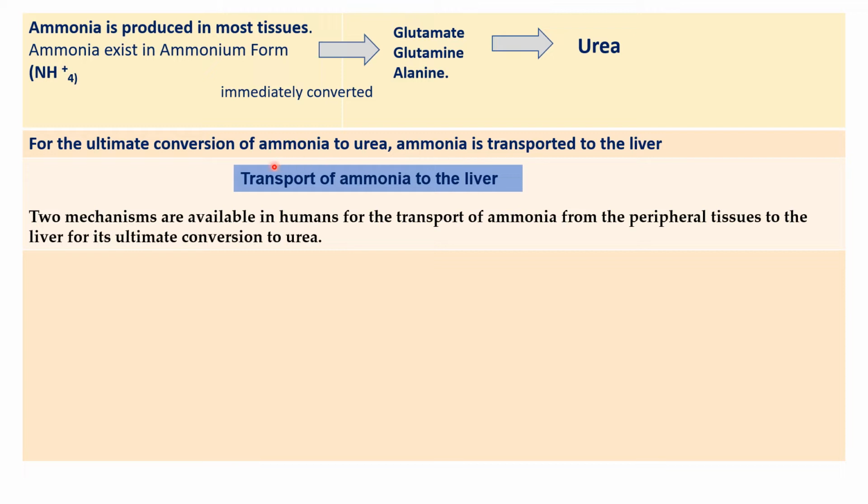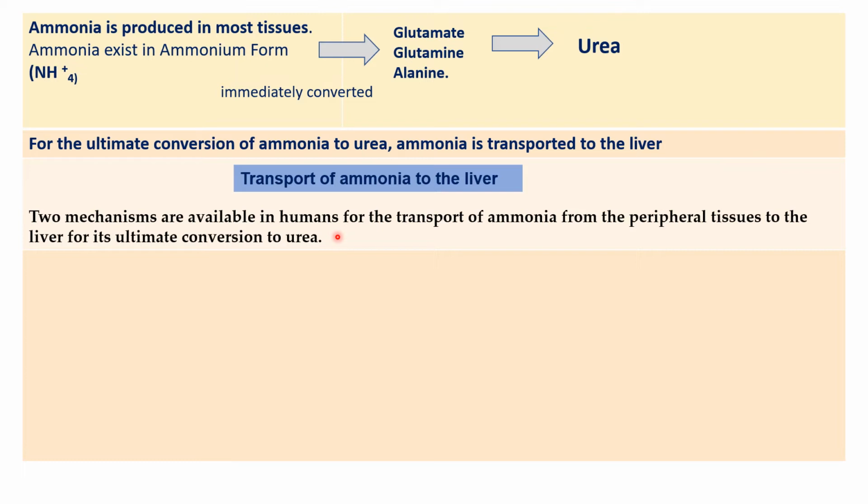Now, the transport system: wherever the ammonia is produced, it has to be transported. There are two mechanisms which are explained. The two mechanisms available in humans for the transport of ammonia from peripheral tissue to the liver for its ultimate conversion to urea.